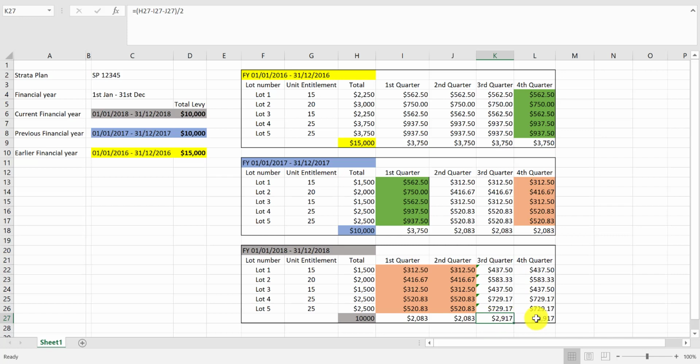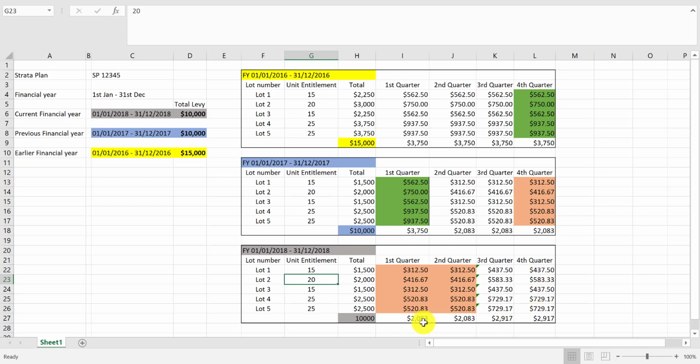We get this number and this number. As you can see, this number is higher than 2083. As a result, you're going to have a higher contribution here. How do you calculate that? Same thing. This number divided by 100 unit entitlements times 15 for lot 1, times 20 for lot 2. You get these. And of course, the fourth quarter will be the same.